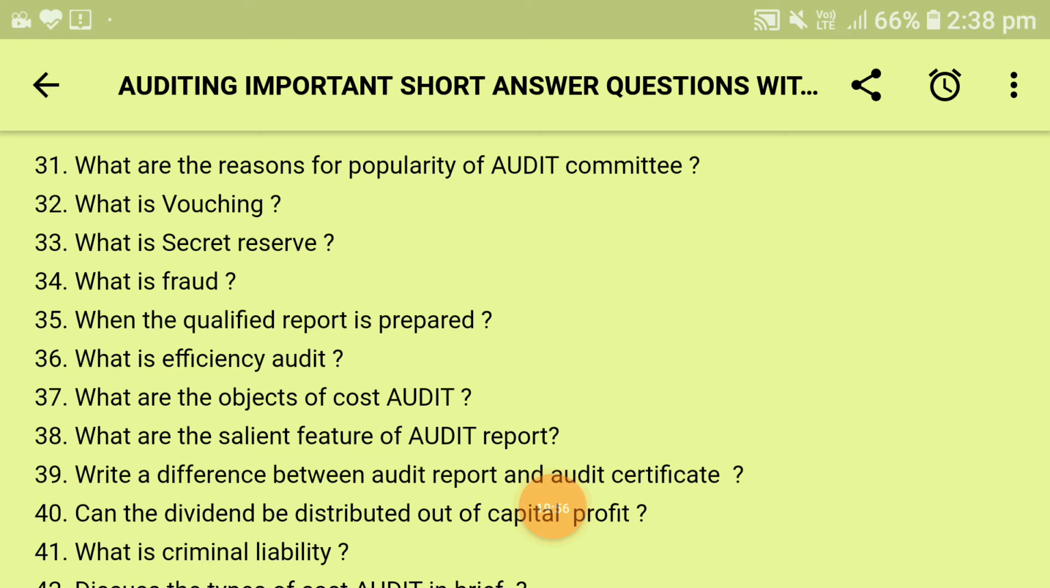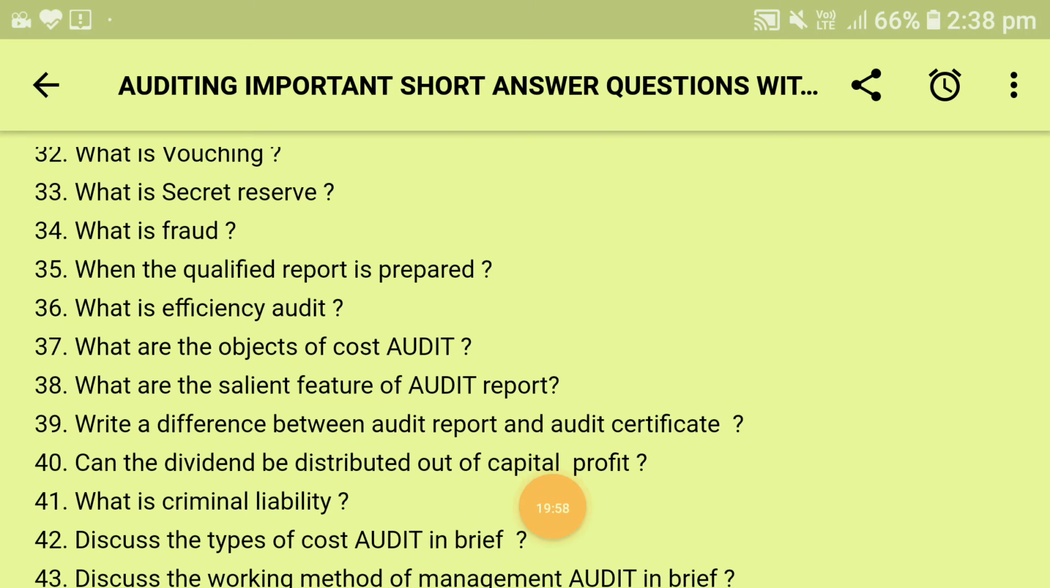Next is what are the salient features of audit report. The main features are: summary of work performed by the auditor, contains signature of the auditor, supplies reliable and accurate information, fourth, supplies information used to determine the taxes, and the last is to provide important suggestions to the management.